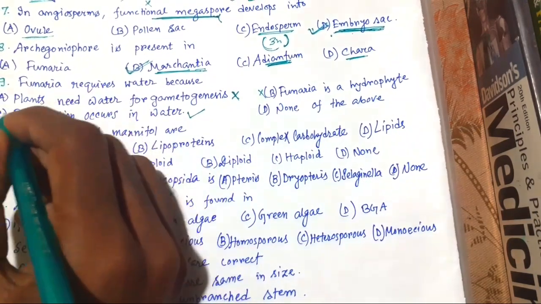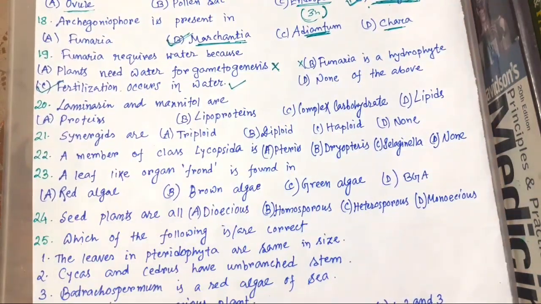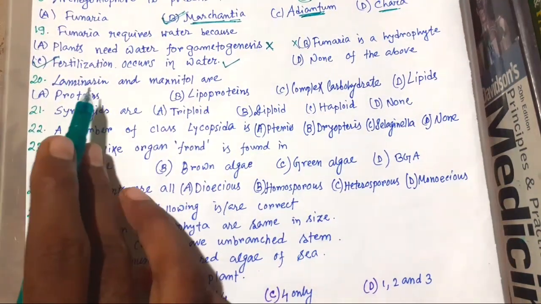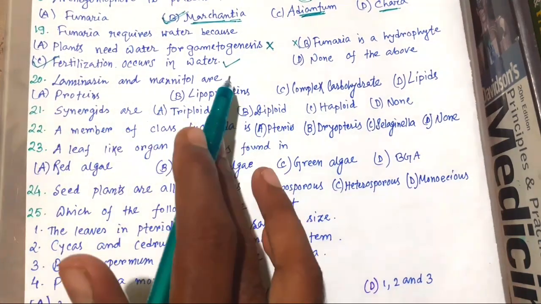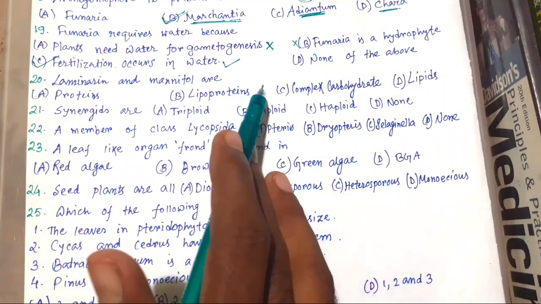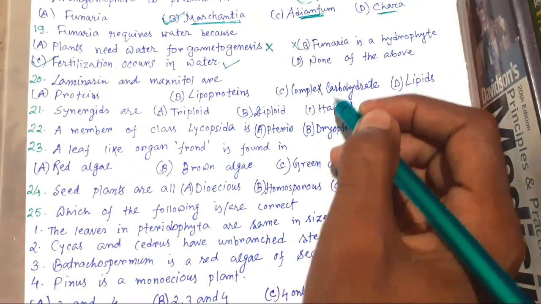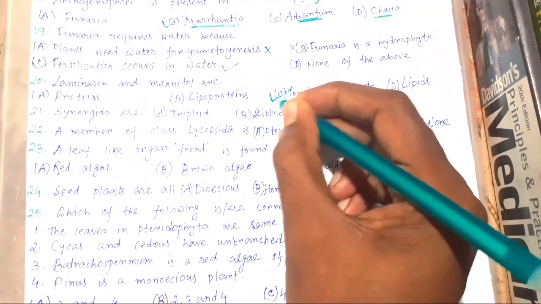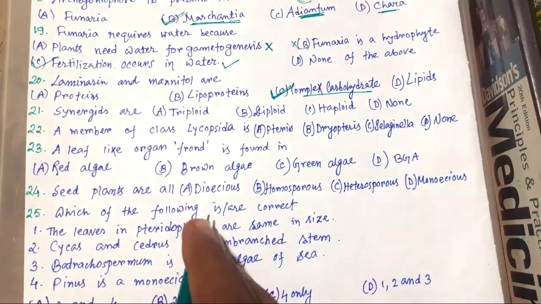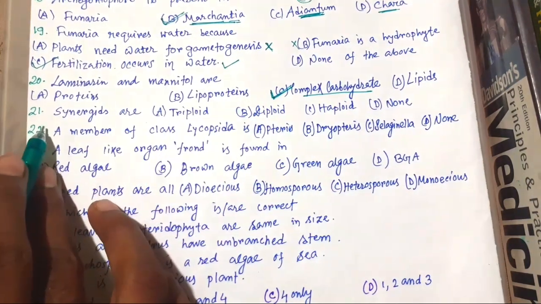Now 20. Laminarin and mannitol are the reserve food of Phaeophyceae, that is brown algae, and they are complex carbohydrates. This is clearly mentioned in NCERT.